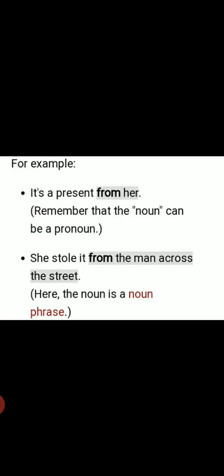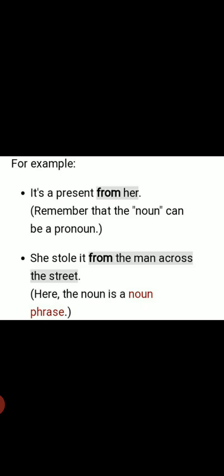For example, it's a present from her. So from is a preposition, and it is followed by her. The bold word from is the preposition, and the complete shaded part, from her, becomes a prepositional phrase, children.